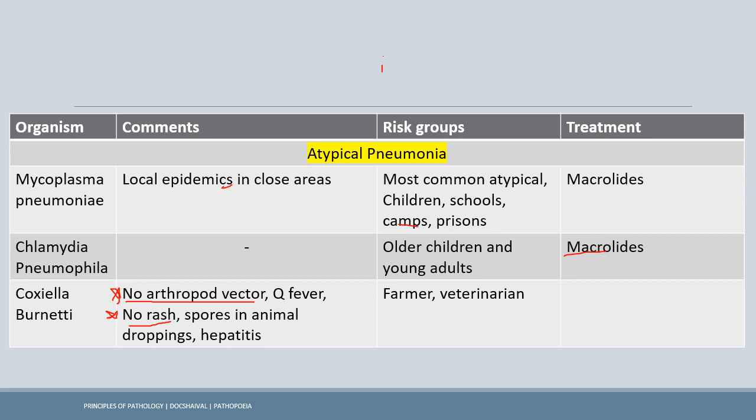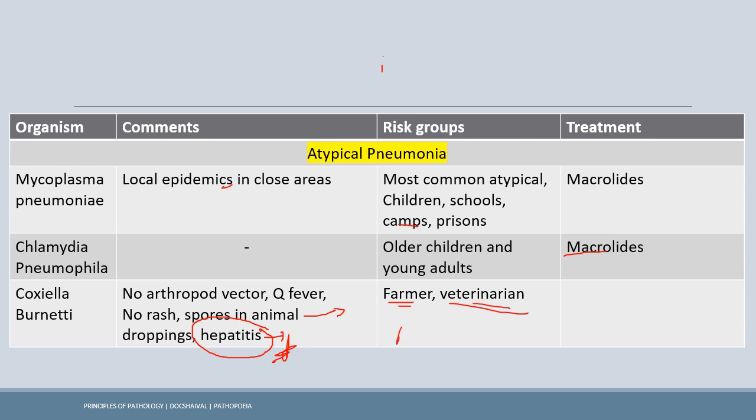And so how is it carried? It is actually carried by the spores of animals, and from the spores of animal via the respiratory droplets, it infects the human. Now, another high yield point to be aware of for the Coxiella is the hepatitis. Usually, the bacterial pneumonia causes the headache, myalgia, fever, but in contrast, it also causes hepatitis. So this is what differentiates it from the others. It is very common in the farmer population because they deal with the animal spores and the animal dung droppings and all. Veterinarians also deal with the droppings and all.